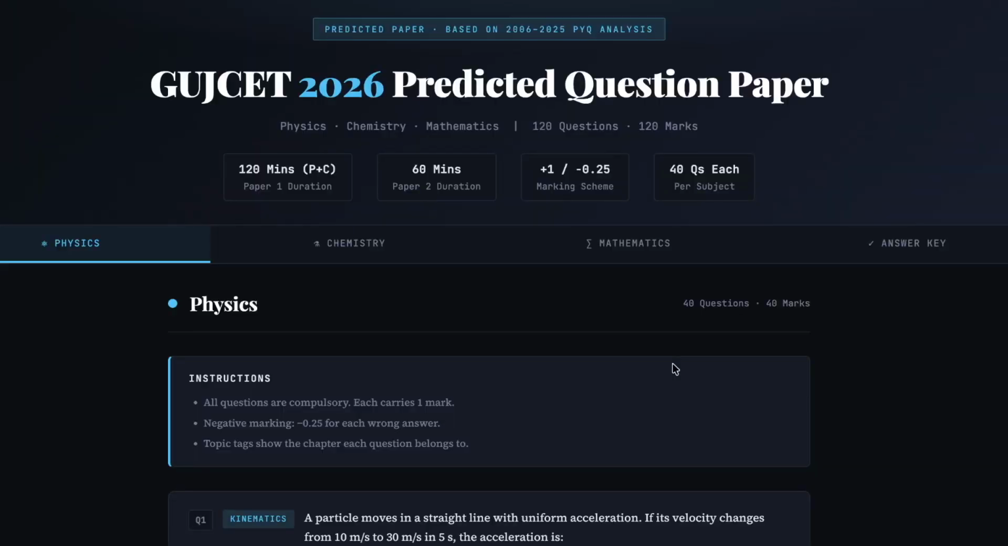As you can see on the screen, this is the GUJ CET 2026 predicted question paper, and it has been prepared based on past year trends. We have analyzed the question papers from 2026 to 2025, and on that basis we created a detailed 120 minutes, 120 marks question paper, where every student will have to solve all the questions and understand where they are going wrong, and based on that they can enhance that particular topic.